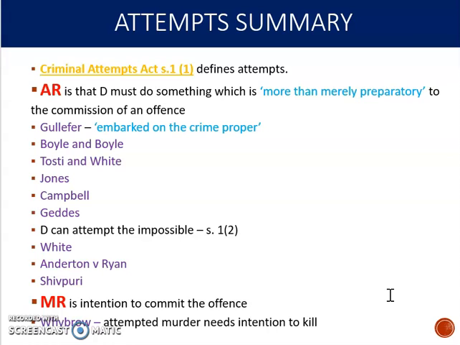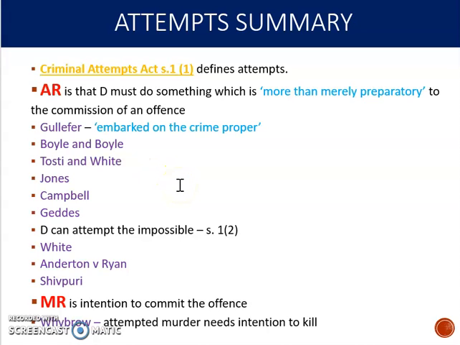So if you recall the law on attempts, it comes from the Attempts Act, and the actus reus is that our defendant must do something which is, quote, more than merely preparatory to the commission of an offence. So they've done more than mere preparation, they've actually set out on the offence that they're trying to commit. That was phrased in a slightly different way in Gullefer. The judge, Lord Lane there, said that you were guilty of an attempt if you'd, quote, embarked on the crime proper. And then we had a number of cases, Boyle and Boyle, Tosti and White, etc., that all show where the actus reus was or wasn't met for an attempt.